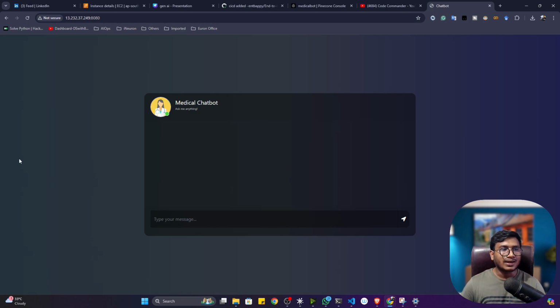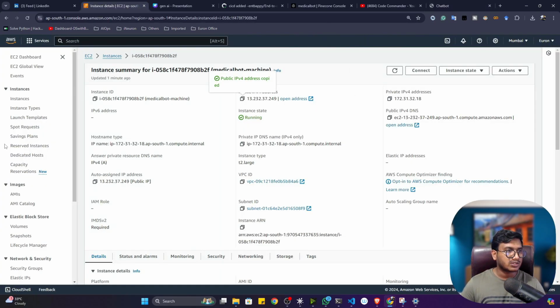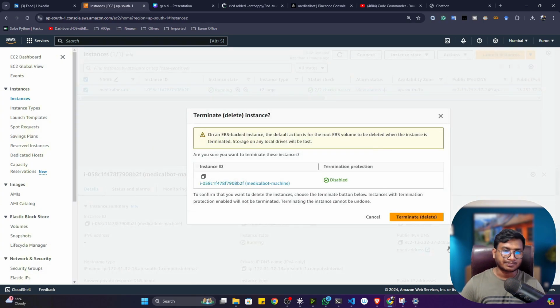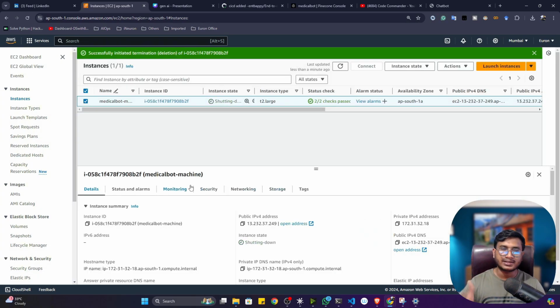Now let me show you how we can terminate all the instances, whatever we created, if you don't want to keep them running, otherwise it will charge you, right? So what I can do, first of all, I will stop the EC2 machine I've created. Select the machine, click on instance state and terminate. So terminate will delete it. It will terminate and delete the instance.